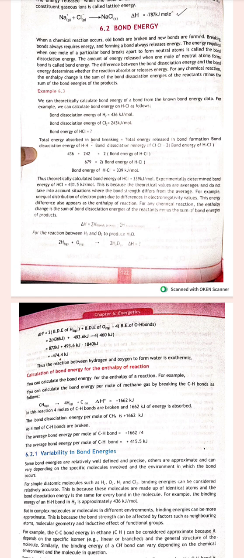So when neutral atoms form a bond, there is always energy that is released. So there are two types of energy, bond dissociation energy and bond formation energy. The dissociation is basically the bond breakage, so the energy is always absorbed, and in bond formation energy is released.